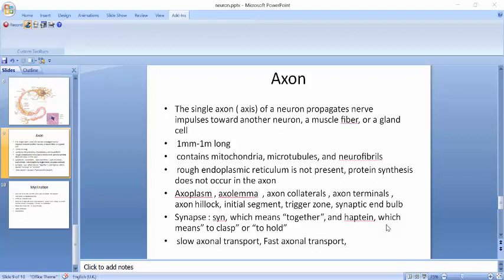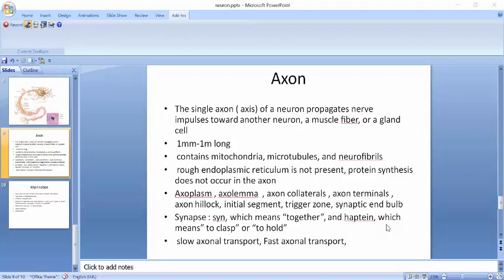For this purpose, two types of transport system are present that carry materials from the cell body to the axon terminal and back. The slower system, which moves material about 1 to 5 mm per day, is called slow axonal transport. It conveys axoplasm in one direction only, from the cell body toward the axon terminal. It's generally associated with movement of small soluble molecules in the cytosol.